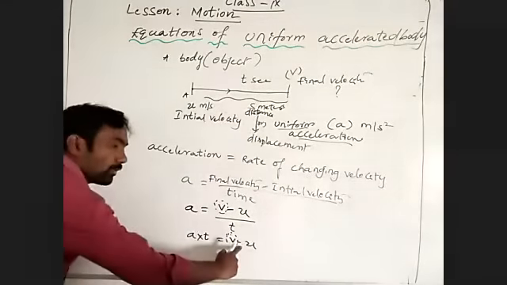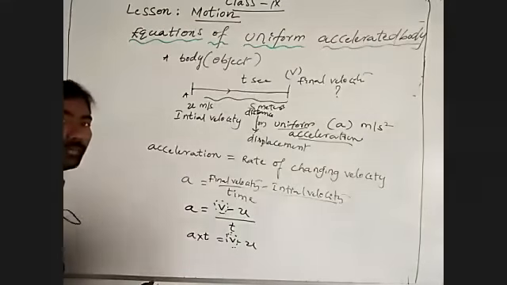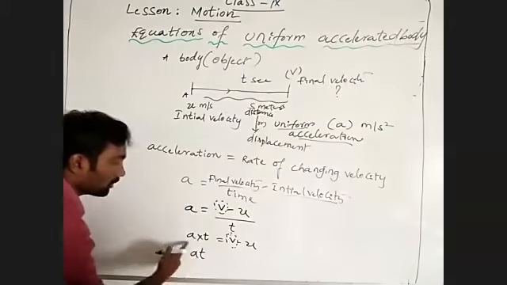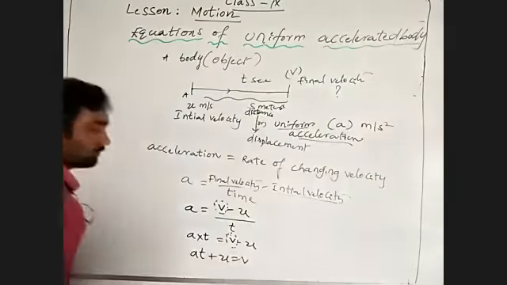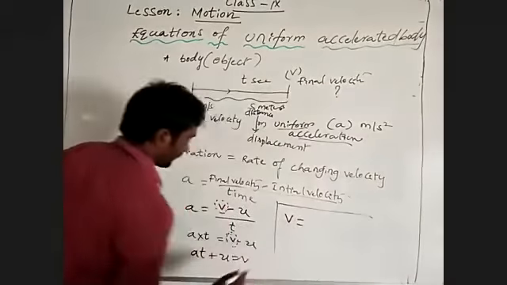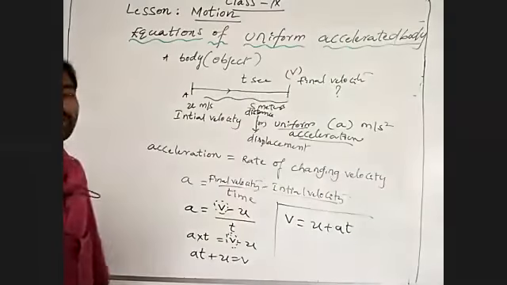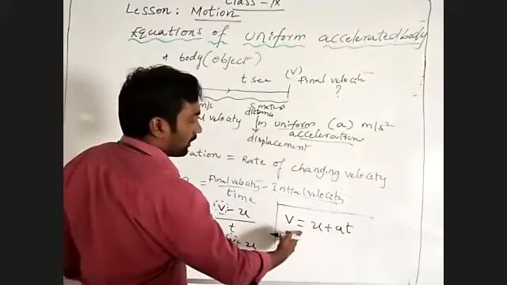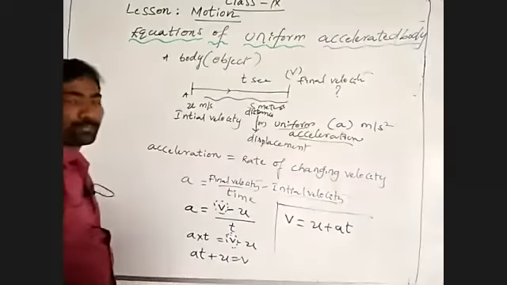It is in subtraction, so when it comes to this side it becomes addition. So a t plus u is equal to v. We got v is equal to u plus at. Final velocity is equal to the initial velocity plus acceleration into time.